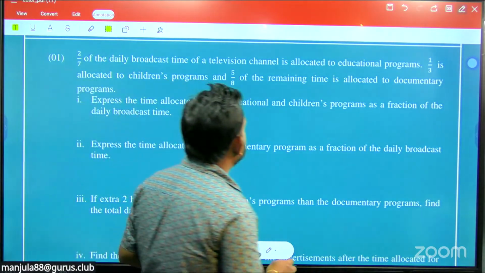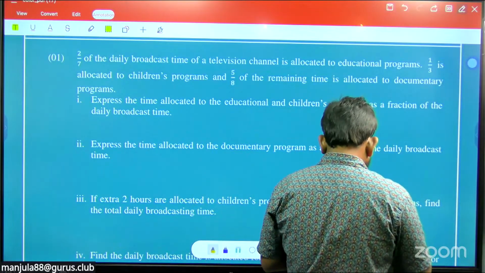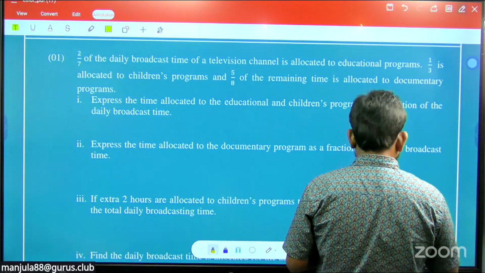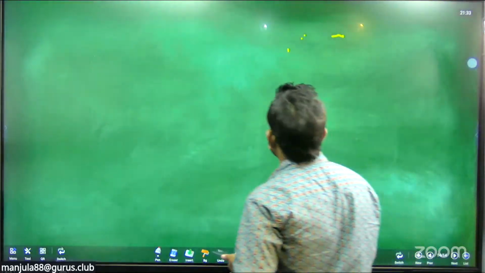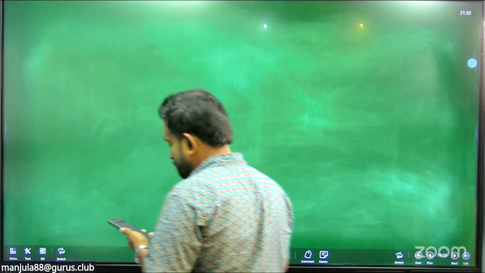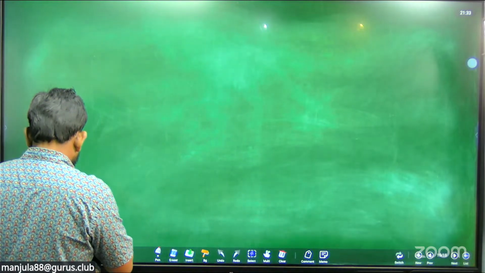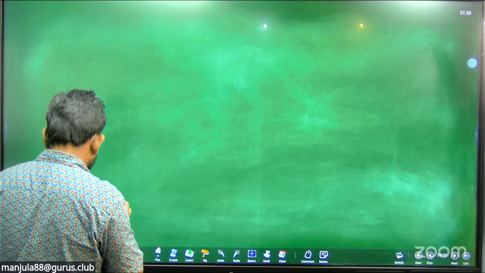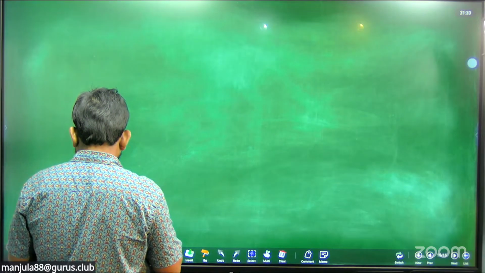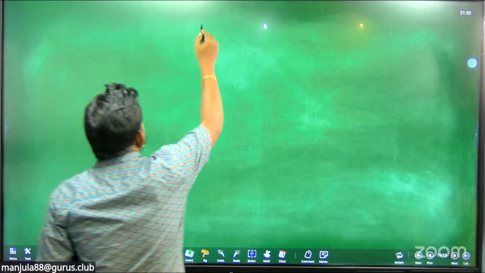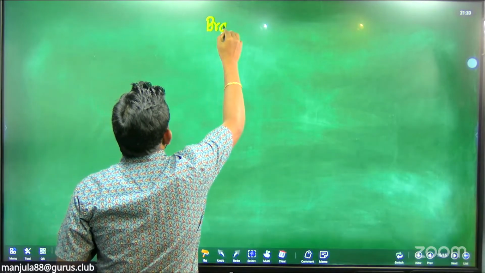When a fraction comes up, we can put it into a chart like this. Learn this chart method. Here, 2/7 of the daily broadcasting time of a television channel is allocated for educational programs. So this is the broadcast.